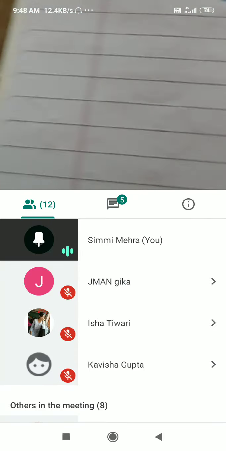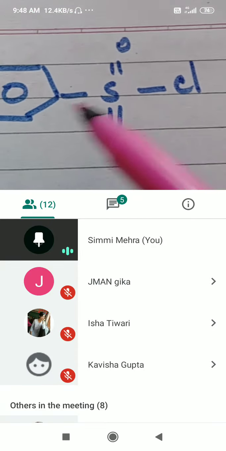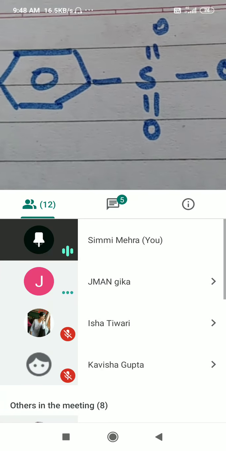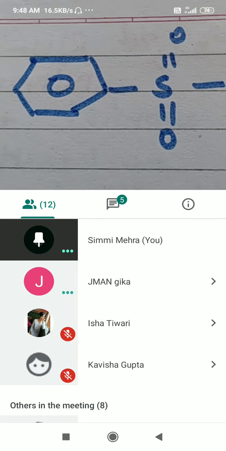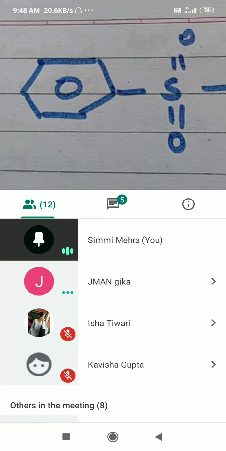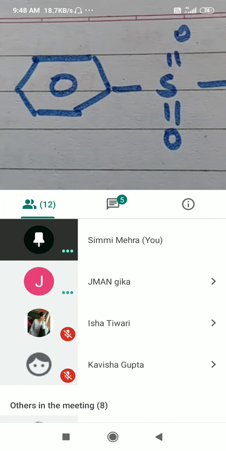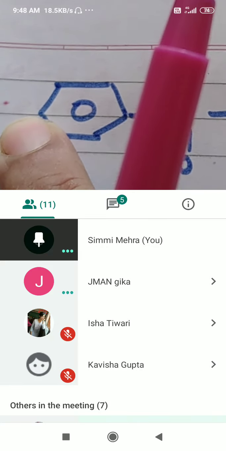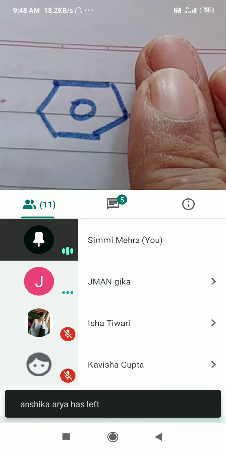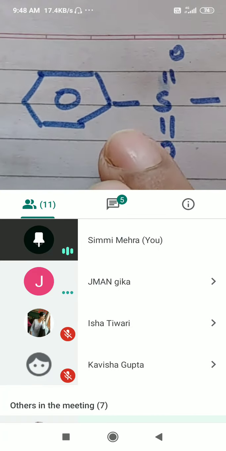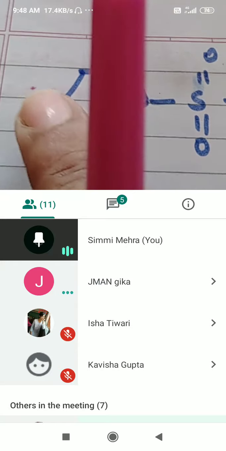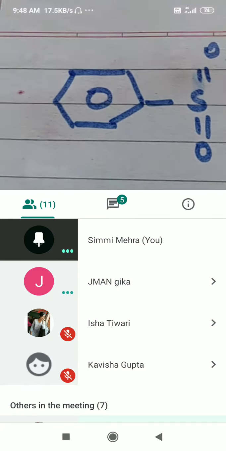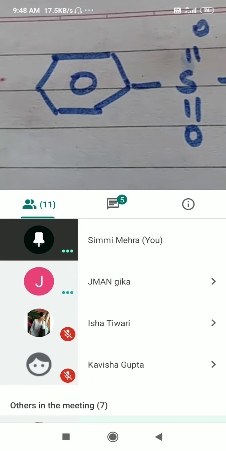So what will be the structure now of this compound? This is benzene sulfonyl chloride. If you have para, it is para-toluene. So what will be the difference? Where will we attach the CH3 group? Para-toluene means this is the compound. I will add CH3 here. CH3 with benzene ring is toluene. At para position, you have got sulfonyl chloride. So if I attach CH3 over here, this becomes para-toluene sulfonyl chloride. So it has been replaced by this.